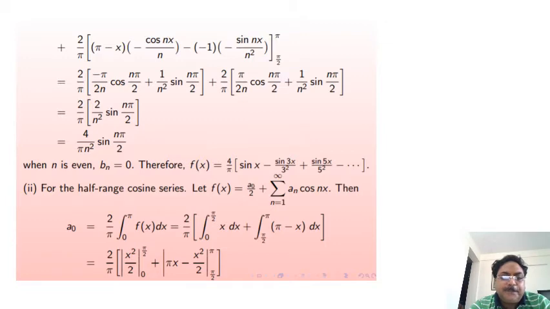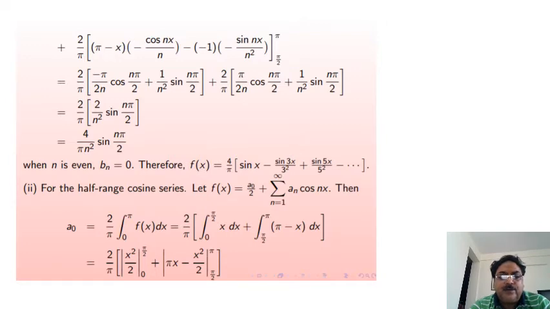and this is equal to 2 by pi times 2 by n square sin of n pi by 2. So this is equal to 4 upon pi n square sin of n pi by 2. So when n is even, bn is equal to 0.